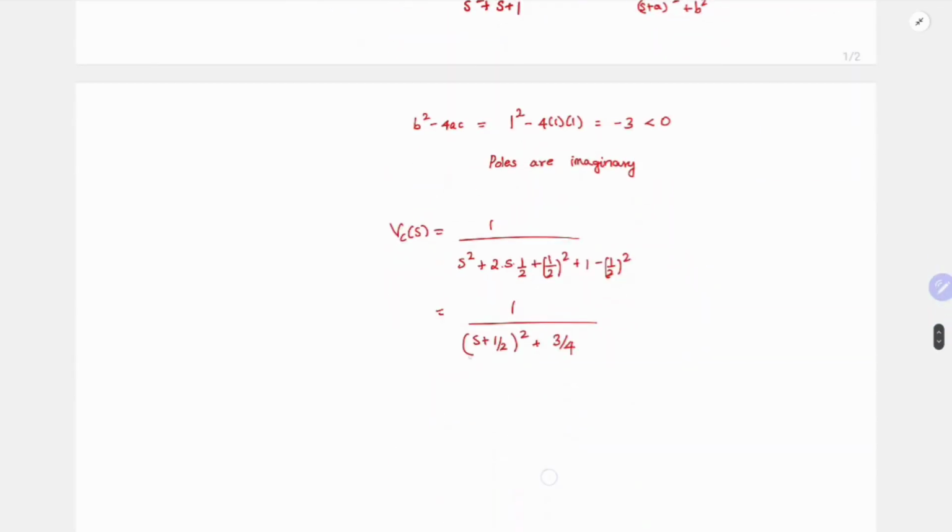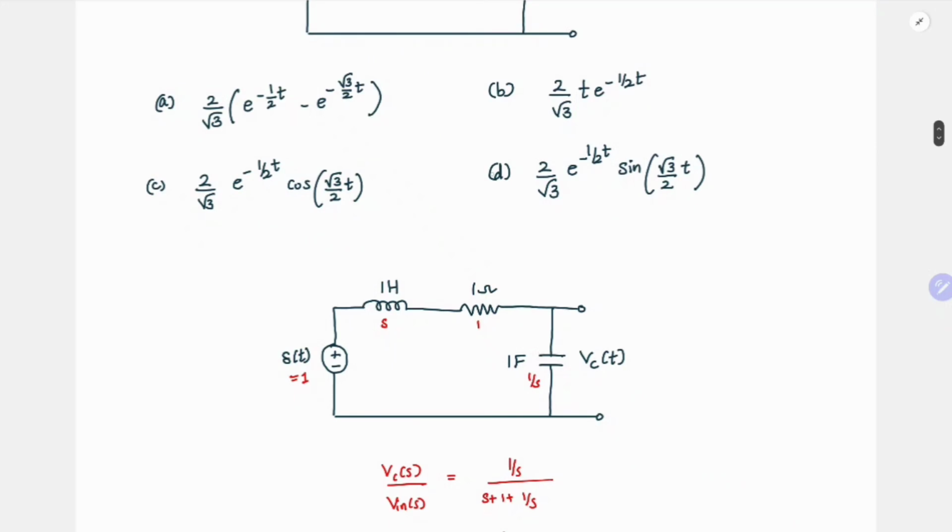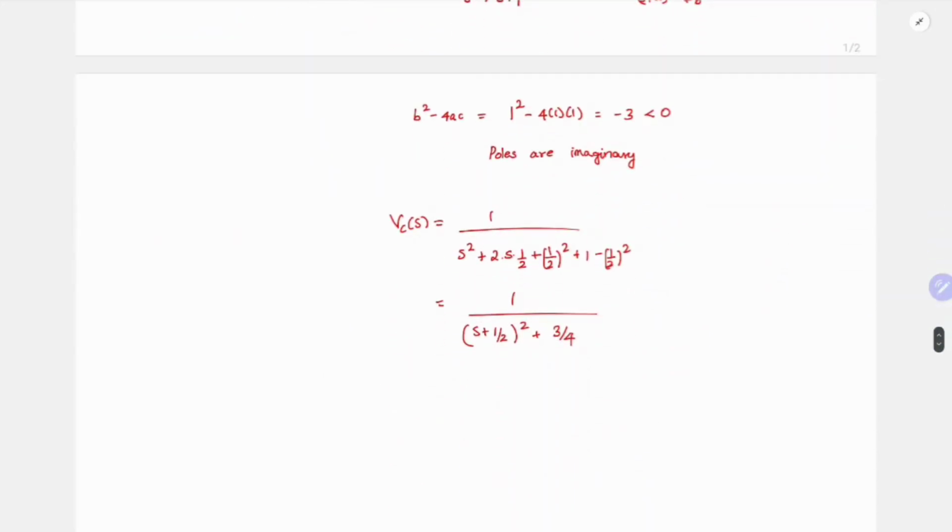Now from this you can already guess what form it's going to be. In the numerator there is no s term. For sine, there is no s term in the numerator, it is just a constant. But for cosine, there is an s term. So it is going to be sine only. From here you can say the option is D. But still, let us try to solve it fully.